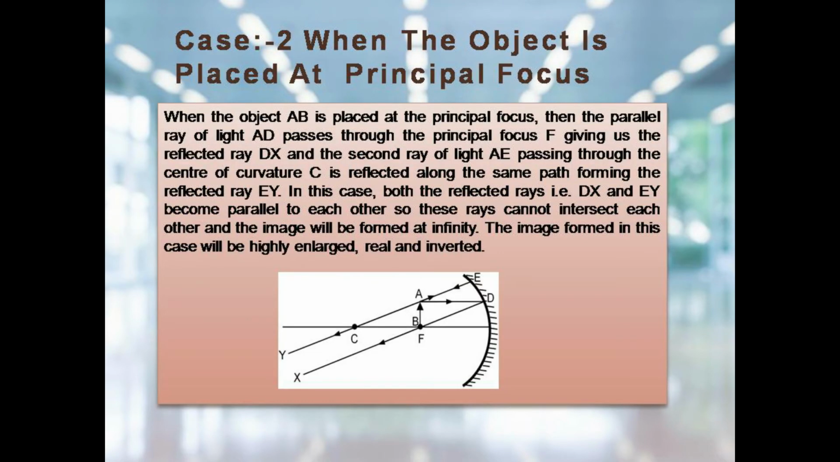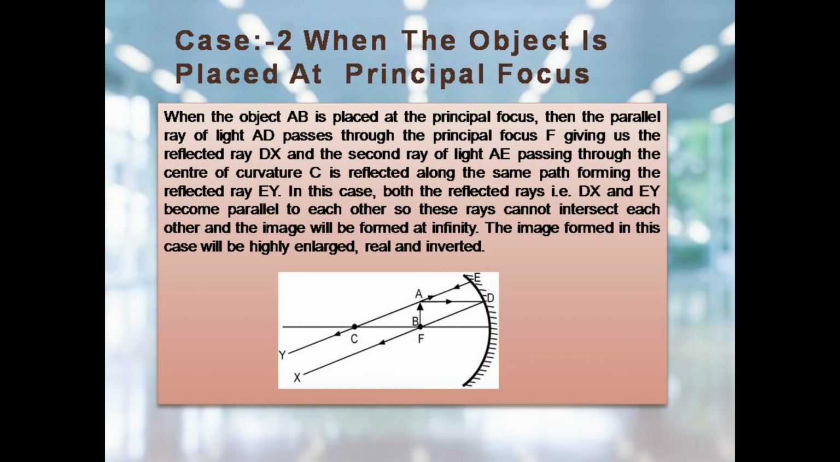2. When the object is placed at principal focus. Students, when the object AB is placed at a principal focus, then the parallel ray of light AD passes through the principal focus F, giving us the reflected ray DX, and the second ray of light AE passing through the center of curvature C is reflected along the same path, forming the reflected ray EY.